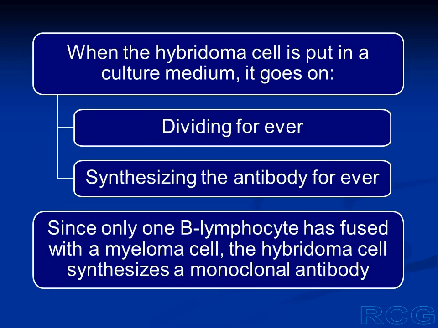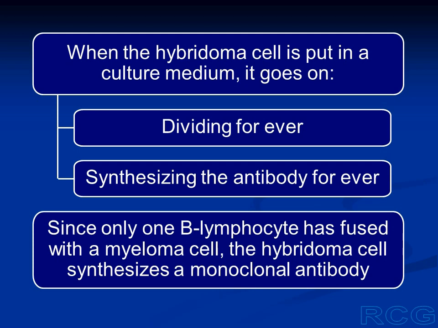So when we prepare a hybridoma cell by fusing a B cell with a myeloma cell, and we put this hybridoma cell in a culture, this cell will go on dividing forever. It will never die. And it will go on synthesizing the antibody forever.